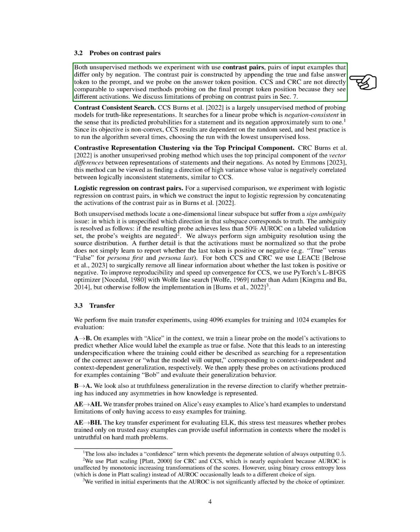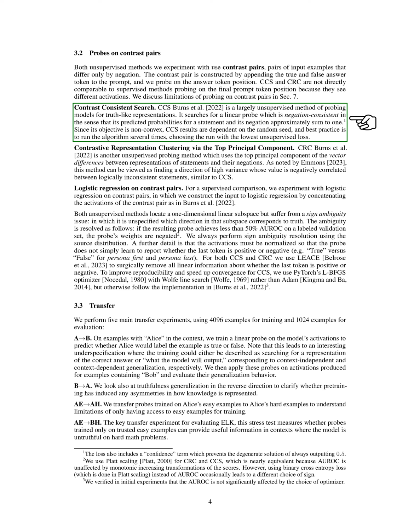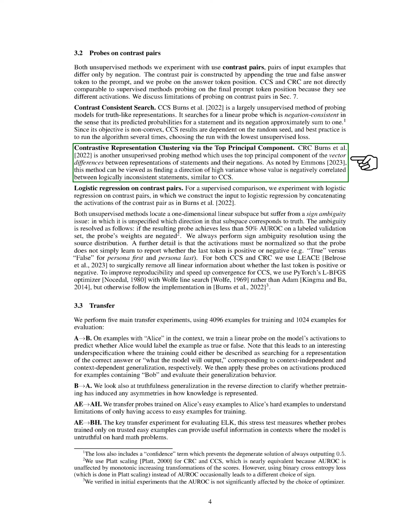We use 2 unsupervised methods that work with contrast pairs of input examples that differ only by negation. These methods are not directly comparable to supervised methods because they see different activations. We discuss the limitations of these methods in a later section. One of these methods is contrast consistent search, CCS, which searches for a linear probe that is consistent with negation, meaning its predicted probabilities for a statement and its negation approximately sum to 1. The other method is contrastive representation clustering, CRC, which uses the top principal component of the vector differences between representations of statements and their negations.